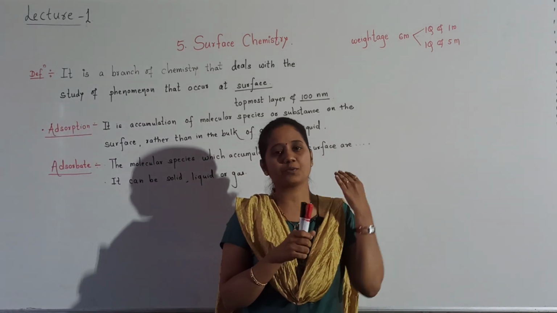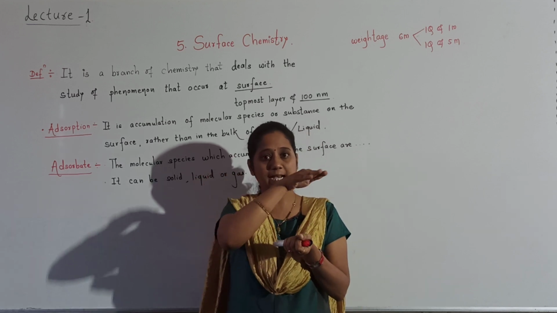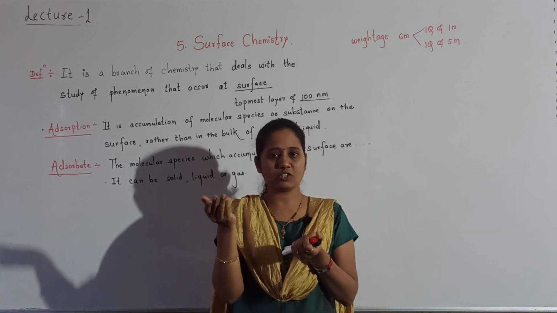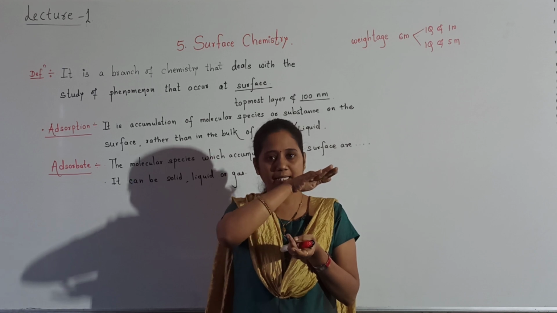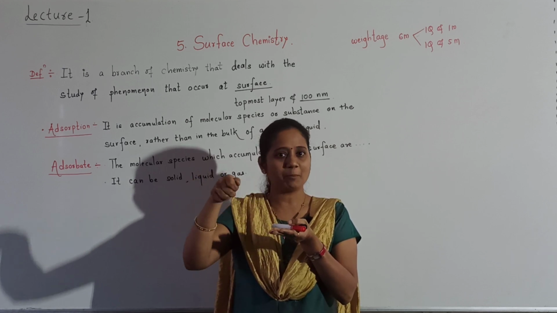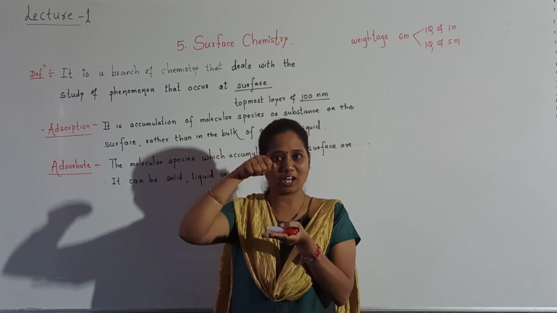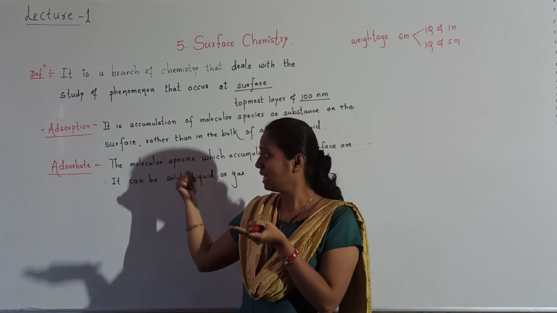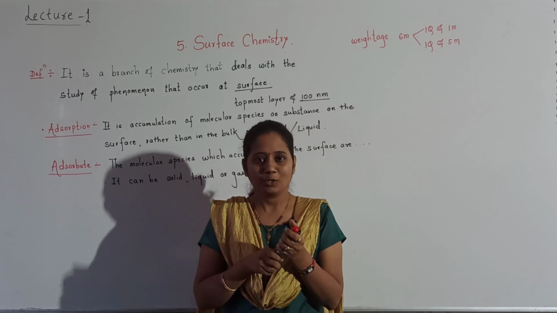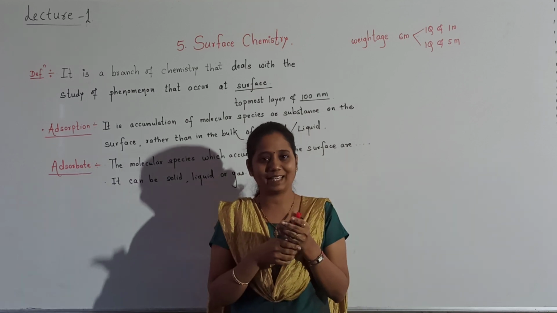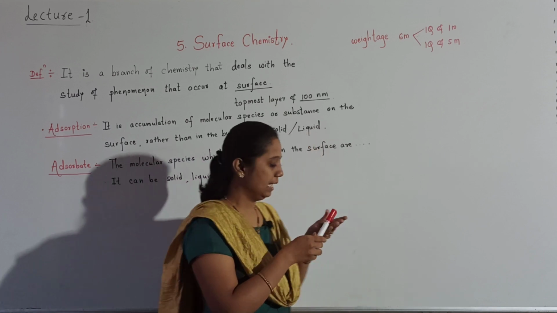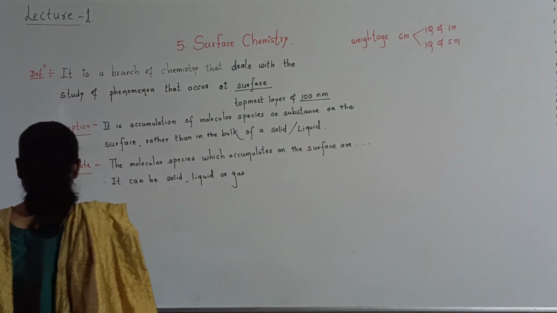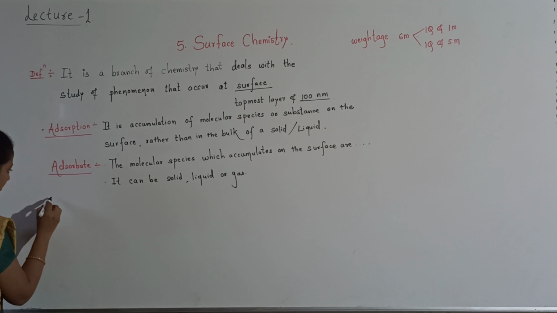In adsorption we have seen that molecular species remain at the surface. Now see, imagine we are applying jam on the bread. That jam accumulates only on the surface, that is called as adsorbate. Okay. Don't take this example, chemical examples we will discuss soon. Next term we will use is adsorbent.